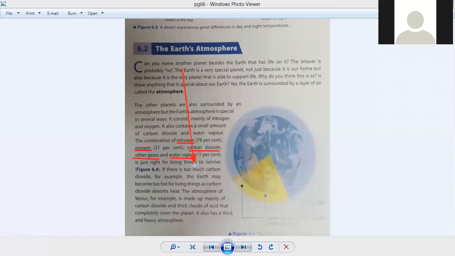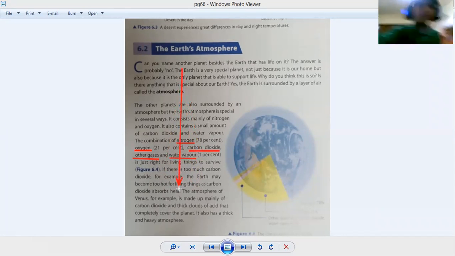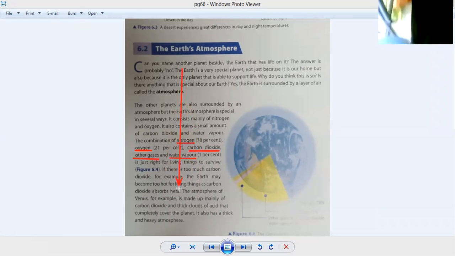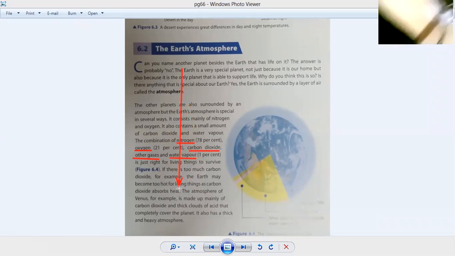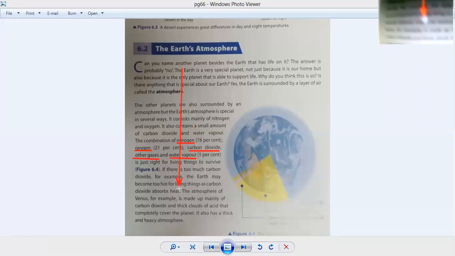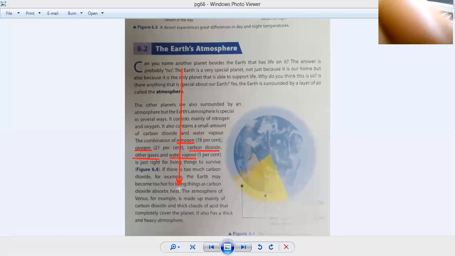If there is too much carbon dioxide, for example, the earth may become too hot for living things, as carbon dioxide absorbs heat. Did you hear the word global warming? That word means people are running cars, running factories, or burning coal, or burning things which produce smoke. All these things are producing carbon dioxide. And when carbon dioxide is released, the atmosphere gets hot, and ultimately our earth gets hot. That is global warming.